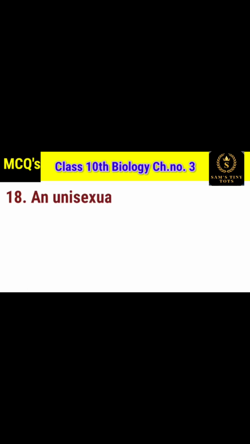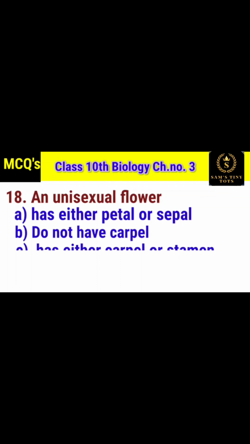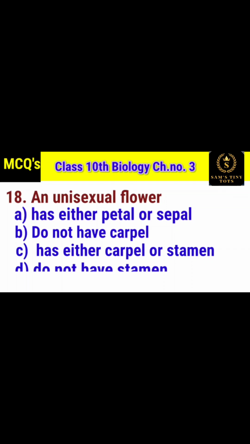An unisexual flower, option A has either petal or sepal, option B do not have carpel, option C has either carpel or stamen, option D do not have stamen. And the correct option is option C has either carpel or stamen.